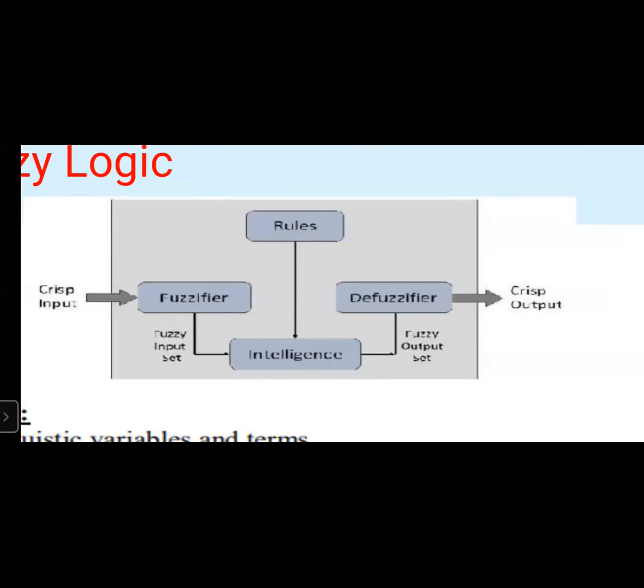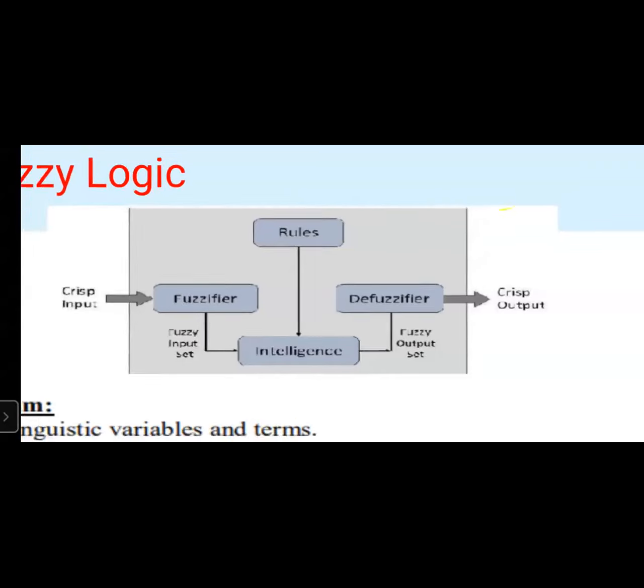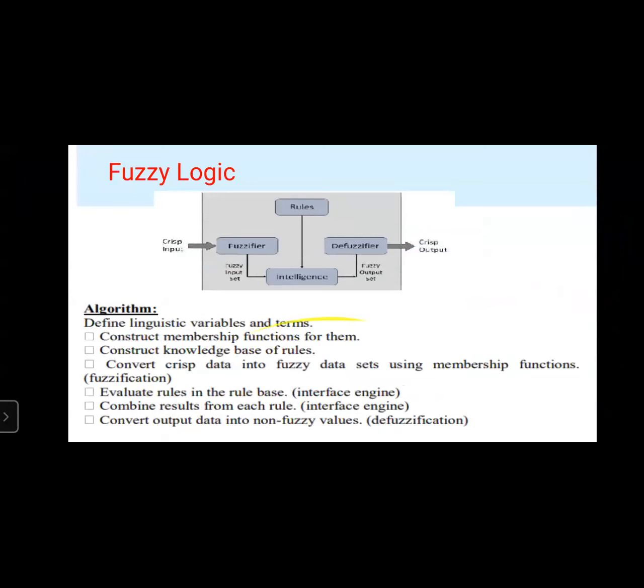This defuzzifier will keep it in order, and that is going to give us the output. Input will be given to the fuzzifier. The fuzzifier will send the input to the intelligence. That intelligence has some rules and regulations. Based on the rules and regulations, it is going to produce the output. That output will be given to the defuzzifier, which keeps that output in order and gives us the output. So this is the architecture of fuzzy logic.